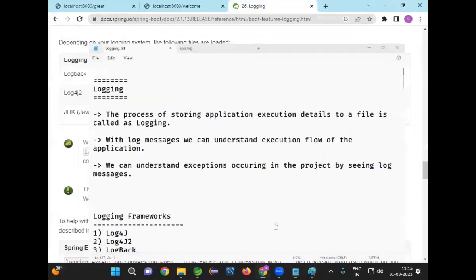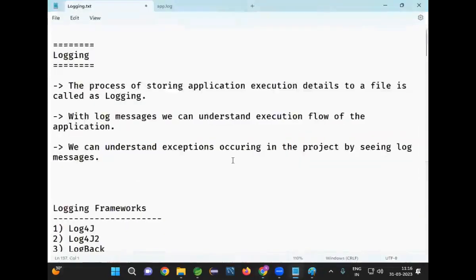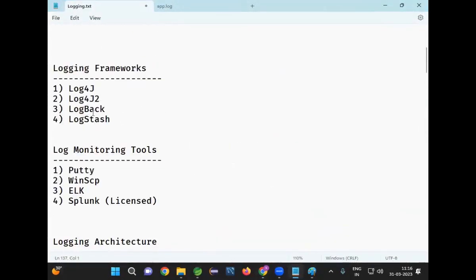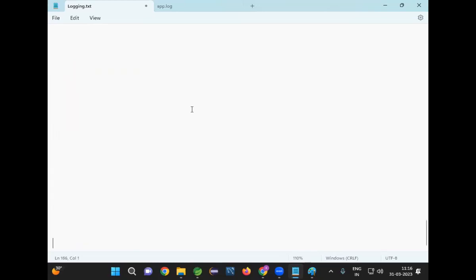There are several log frameworks available. Which log framework is our Spring Boot using by default? It is using logback. Now, am I specifying the level? If I don't specify, info. What is the appender by default? Console appender it is using by default. Can we customize that? Yes. We can customize logging configuration in Spring Boot.